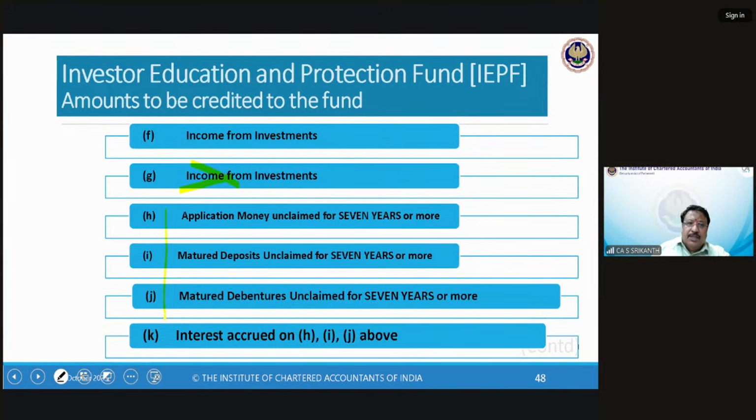Idea is, nobody is claiming them from you. You don't keep it. You give it to IEPF. IEPF will repay it when they come. Interest accrued on the above.